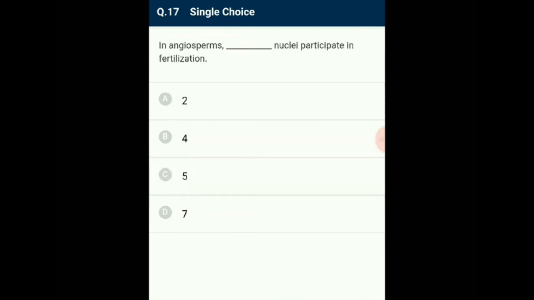Question number 17. In angiosperm, dash nuclei participate in fertilization. Angiosperms show double fertilization. In syngamy, there is a fusion of one male and one female gamete having one nucleus each. In triple fusion, there is a fusion of one male gamete having one nucleus and two polar nuclei. Thus, 5 nuclei, that means two polar nuclei, one egg nucleus and two male gametes, participate in double fertilization. So the answer for this question is option C.